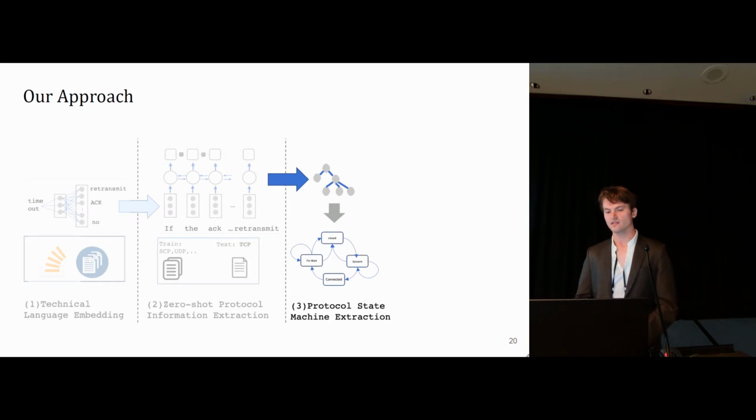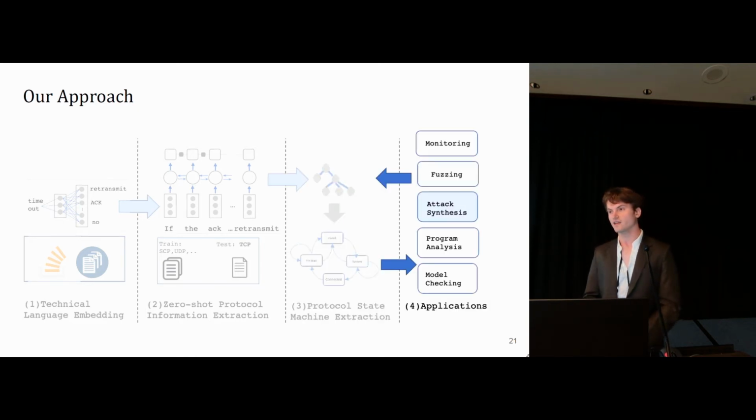But this extracted intermediary representation, we're not done yet. It doesn't actually contain a model. It just contains information, in some sense, about how to read the document. So now it's time to read the document. We do so, and we extract a finite state machine from the intermediary representation. Fourth and finally, we have a finite state machine. We want to know, is it good for anything? So we do something with it, namely attack synthesis. And I'll be going over each of these steps in more detail.